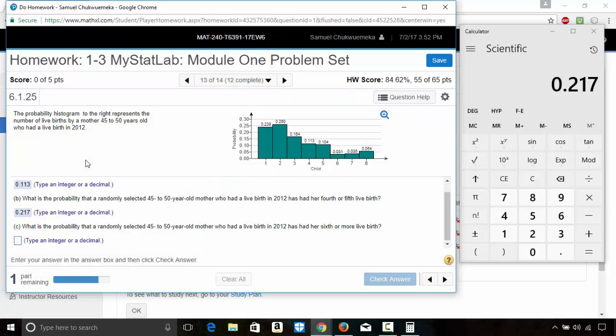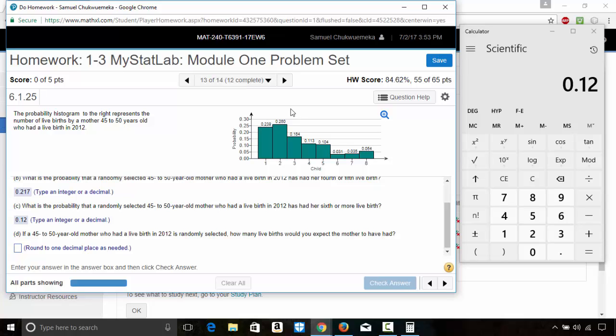C. What is the probability that a randomly selected 45 to 50-year-old mother who had a live birth in 2012 has had a sixth or more live birth? So we're going to count from the sixth up. We have 0.031 for the sixth plus 0.035 plus 0.054, and that gives us 0.12.